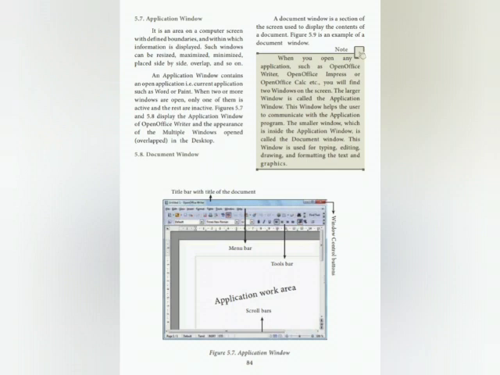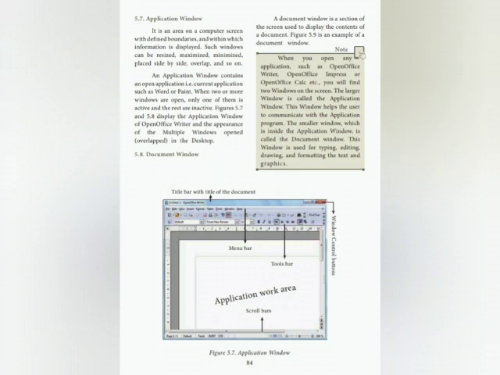An application window contains an open application, that is, the current application such as Word or Paint. When two or more windows are open, only one of them is active and the rest are inactive. Document window. A document window is a section of the screen used to display the content of a document.